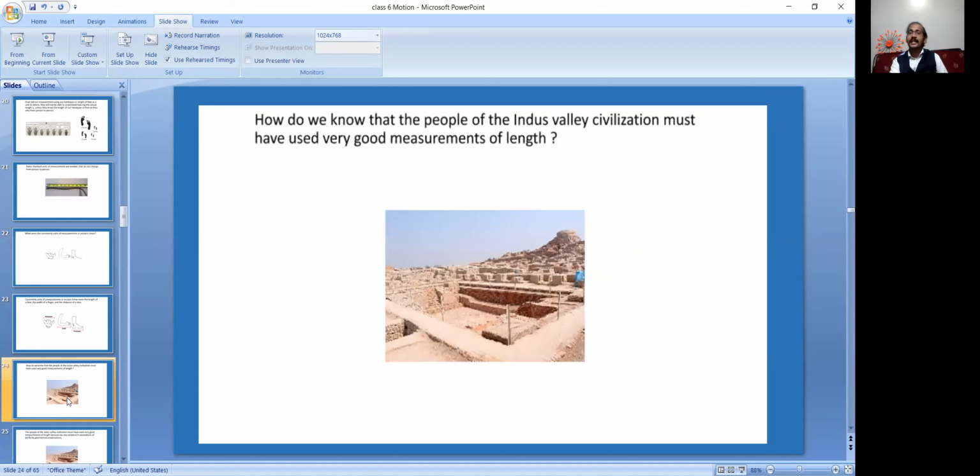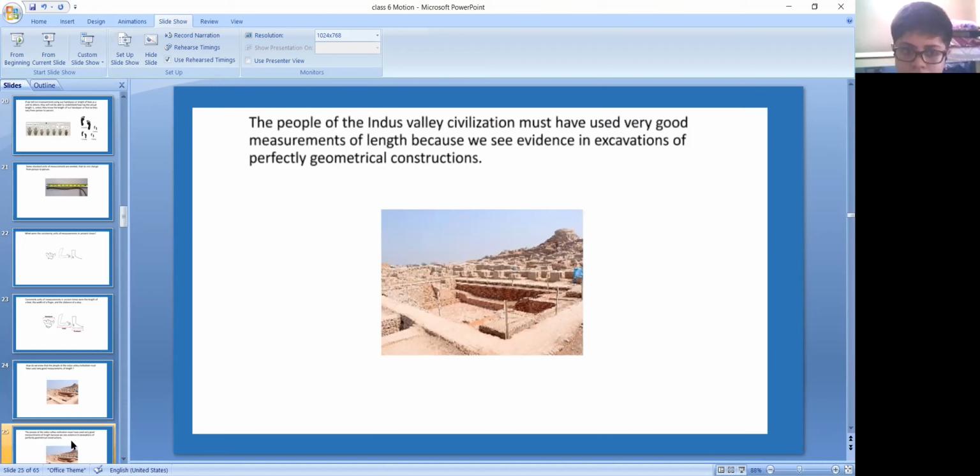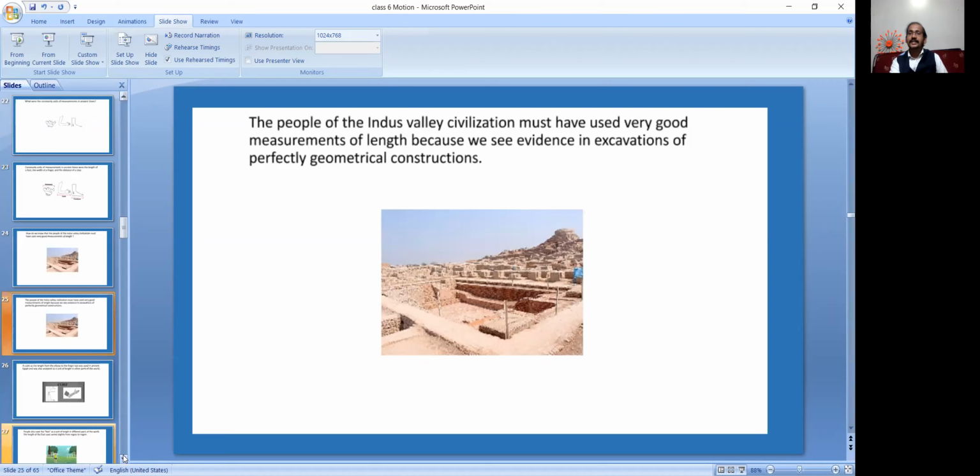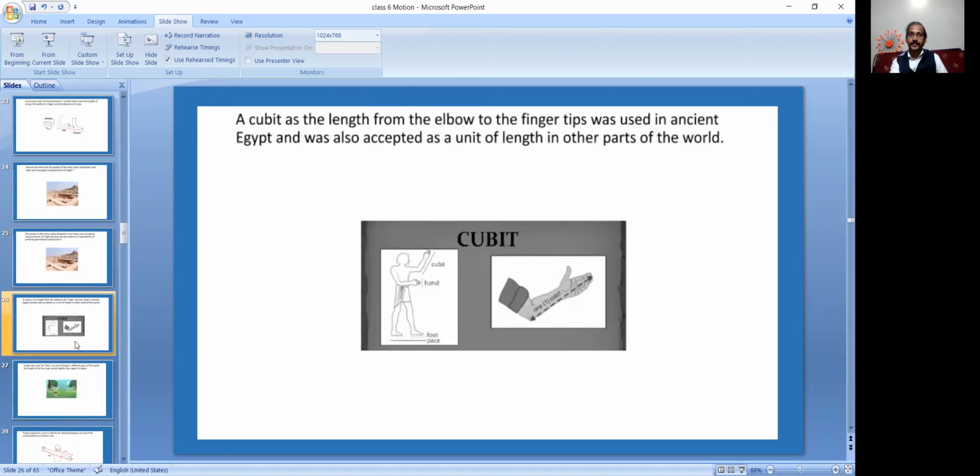The people of the Indus Valley civilization must have used very good measurement of length, because we see evidence in excavations of perfectly geometrical constructions. That time also they used measurements. The cubit, the length from the elbow to the fingertips, was used in ancient Egypt and was also accepted as a unit of length in other parts of the world.